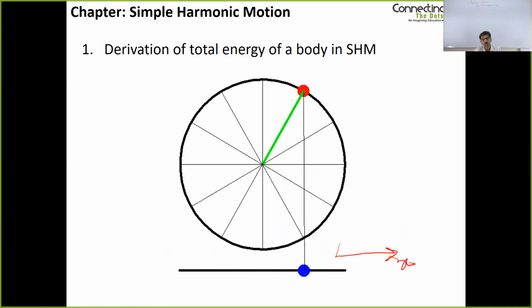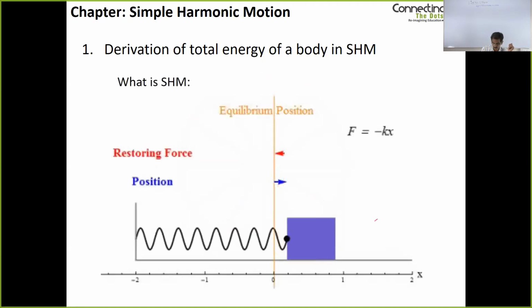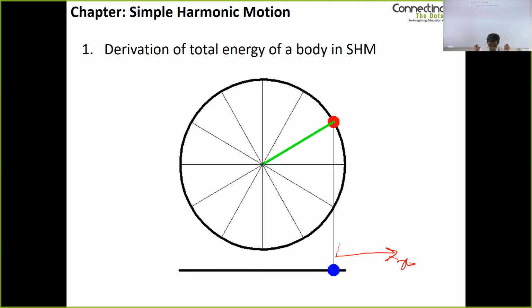We're just showing you the x component of the red dot. And if you observe the movement of the blue dot, it is executing simple harmonic motion. It goes from one end here to the other, and it goes back and forth, and we can prove in this case that it has a restoring force which follows the law that we described earlier. The blue dot is executing